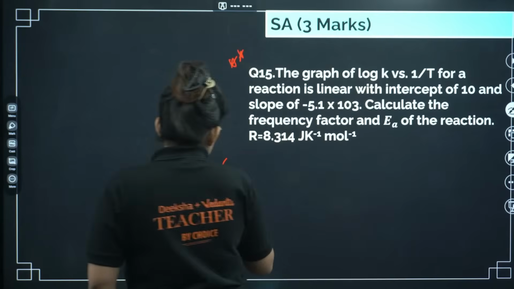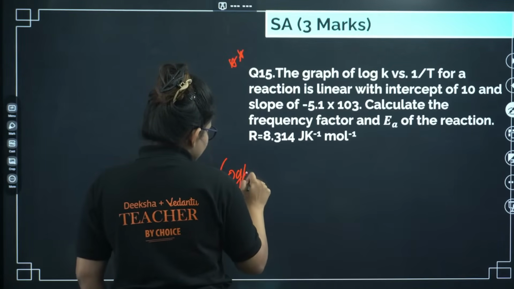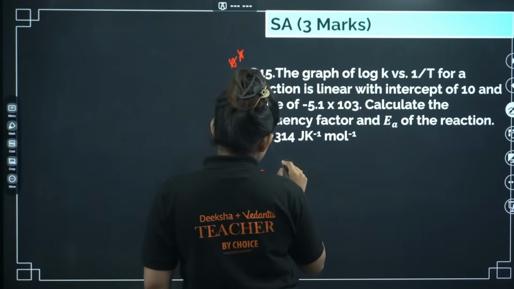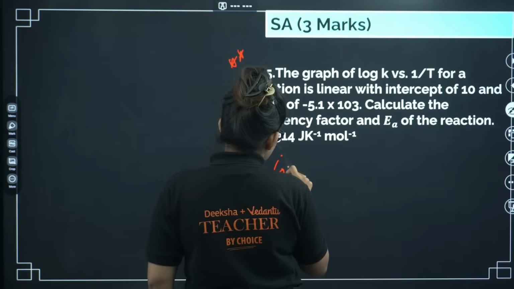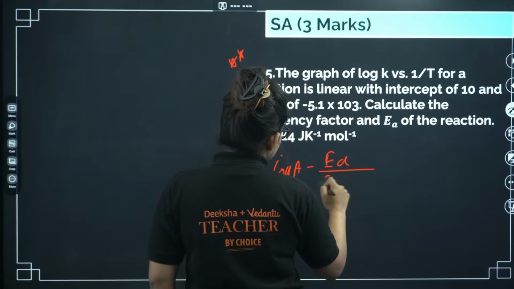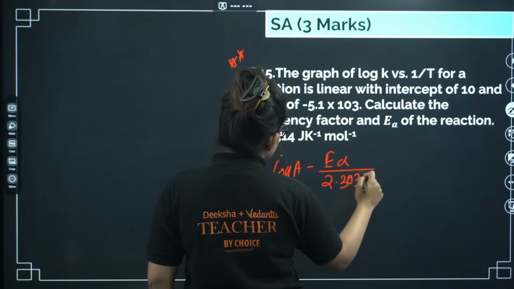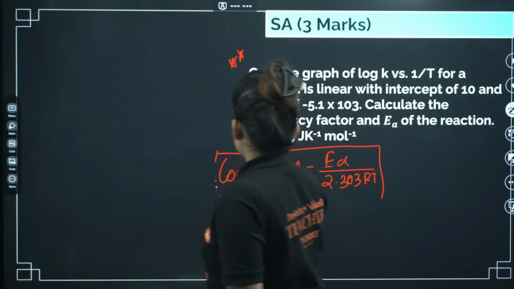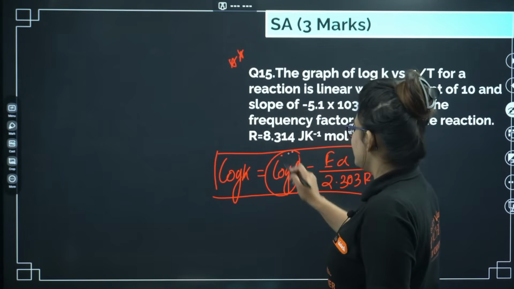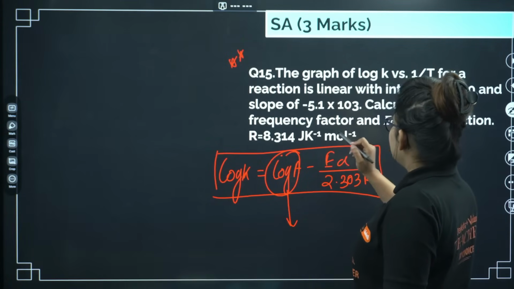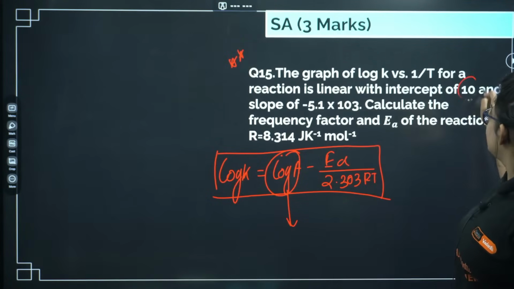If you are writing the graph, log k equals log A minus Ea by 2.303 RT. This is the Arrhenius equation. So log A is the intercept. The log A value they have given is 10.